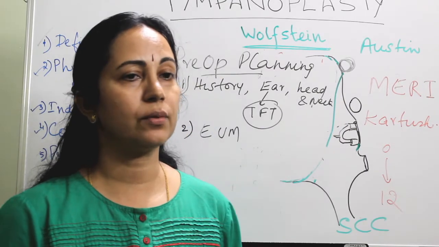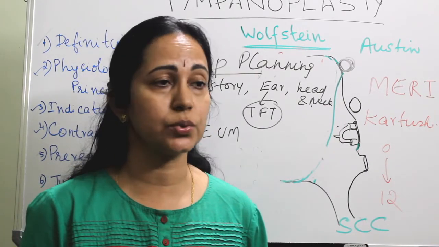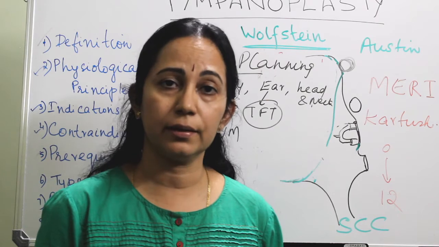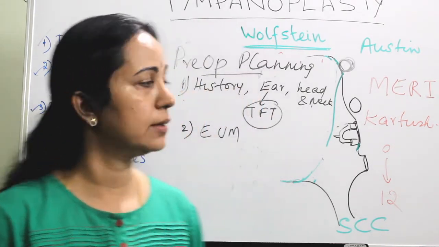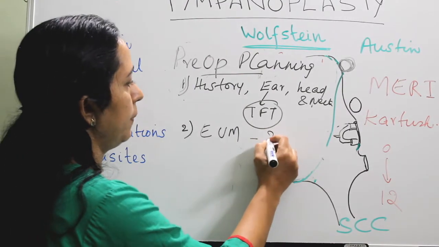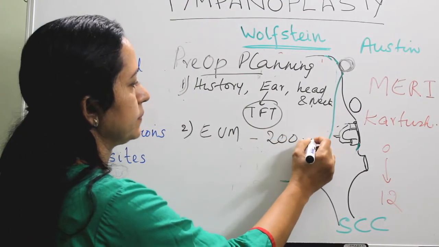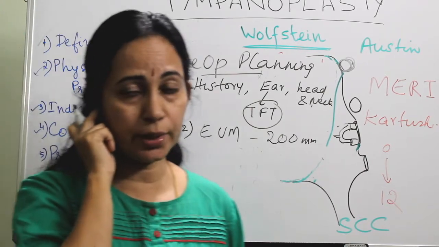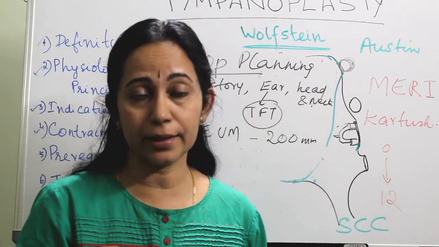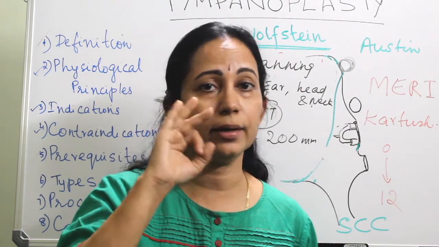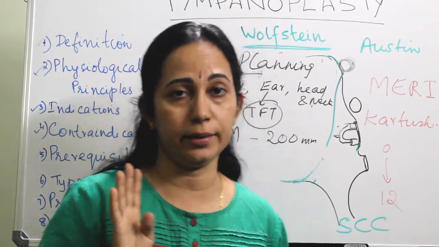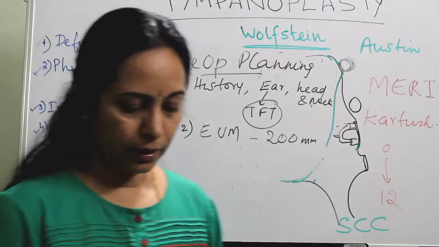Do you know what is the focal length of the objective lens used in the microscope for the ear? That is usually asked in MCQs and also in viva it can be asked. It is 200 mm. For ear it is 200, for nose it is 300, and for larynx it is 400. So 200, 300 and 400, that you should remember.